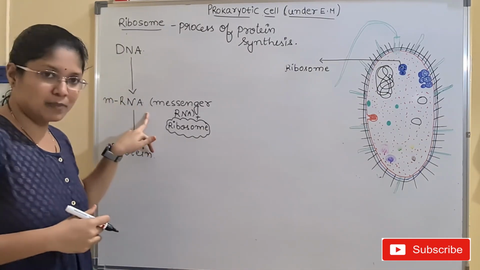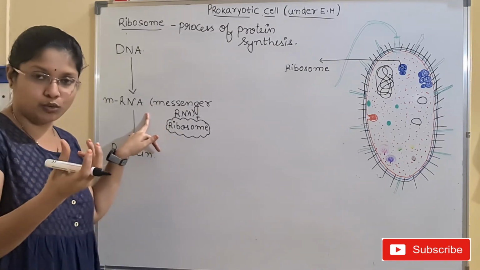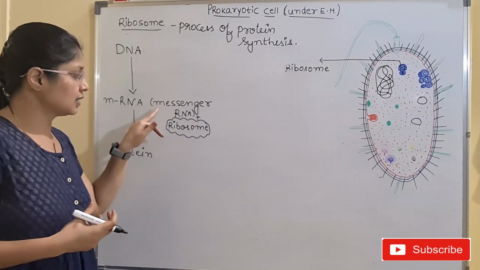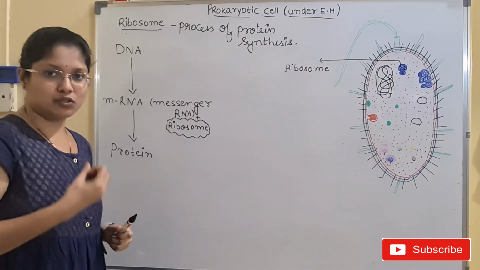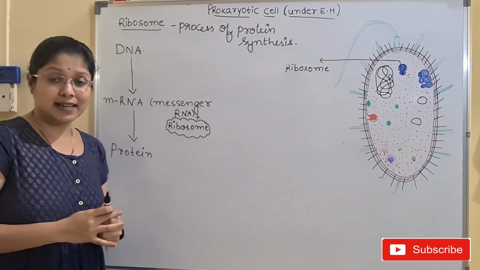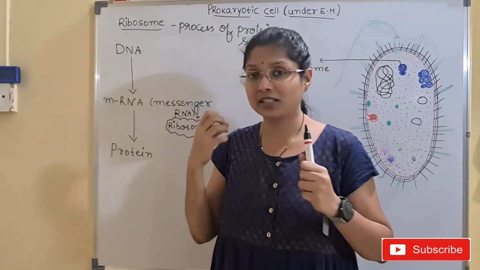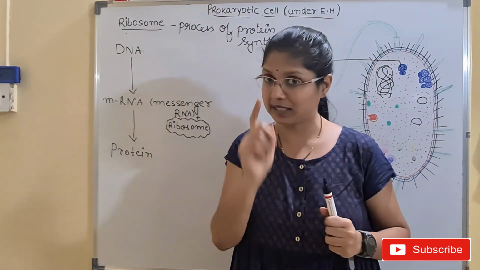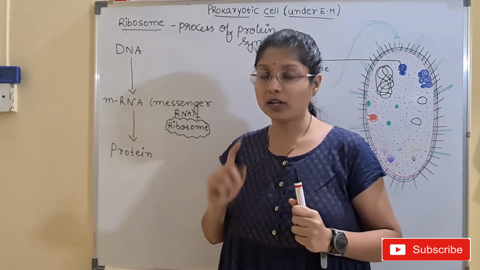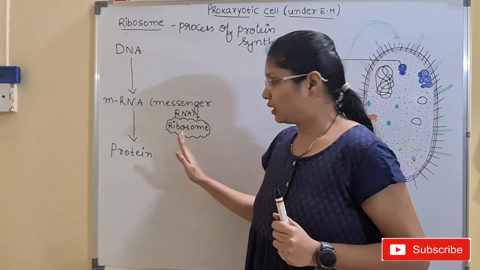And how is the message passed? The message is passed to the ribosome with the help of an RNA molecule, and as it is acting like a messenger, we call this mRNA. In short, that is messenger RNA. The full form is messenger RNA. And now this messenger RNA can be read. Let us say it is confidential information generated by the DNA, which can be decoded or translated only by an eligible organelle of the cell, that is the ribosome.